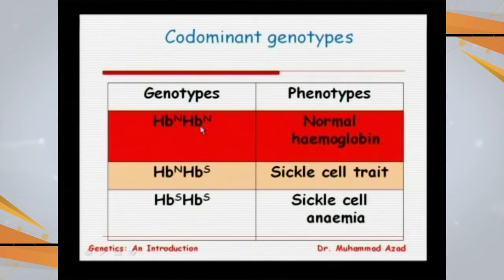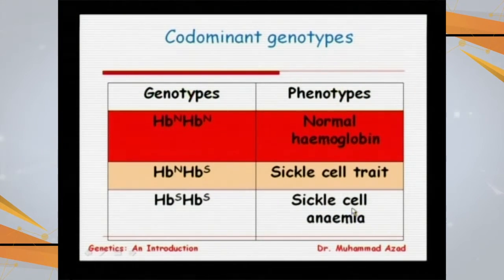This is a normal person having both normal alleles. This person is heterozygous, the carrier, not suffering from disease, and is said to have the sickle cell trait. And if both diseased alleles are there for sickle cell, then it will be a severe condition, called sickle cell anemia.